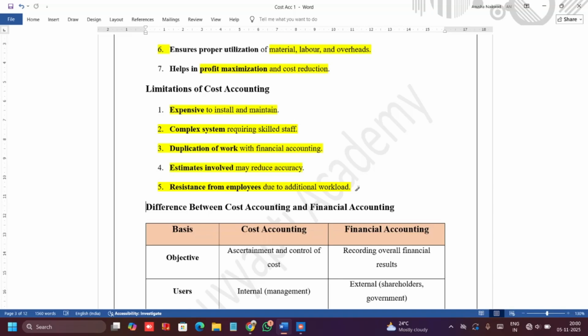Fine. In cost accounting, there is no such compulsion except for some of the industries like sugar, petrol and all. Apart from that, there is no compulsion for the businesses to maintain cost accounting. This is done internally by the management just for decision making purpose and to improve the efficiency of their business. So there might be resistance or unwillingness from the employees to take up this task because of the additional workload that comes to them. So this can be one kind of limitation.